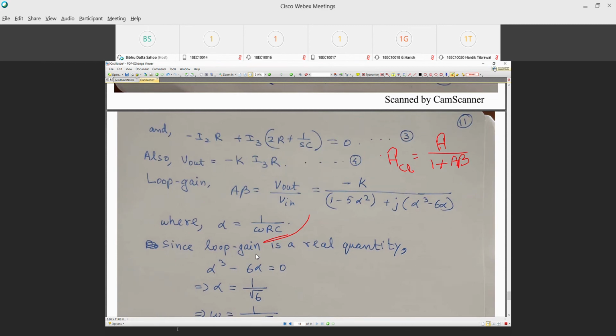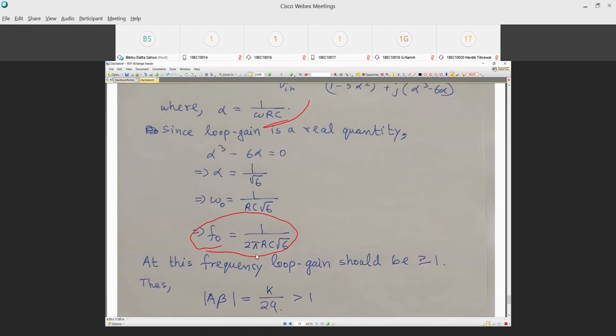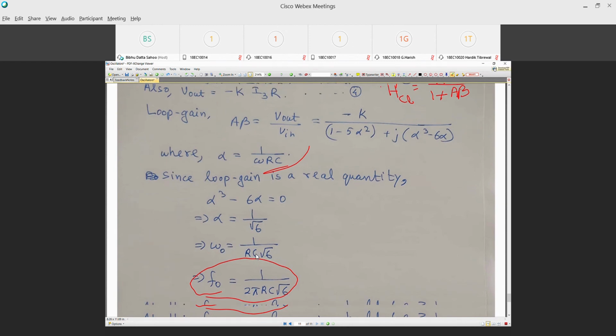Alpha equal to 1 by root 6, right? So if alpha equal to 1 by root 6, I can plug in here minus K divided by 1 minus 5 times 1 by 6. 1 by root 6 square is 1 by 6. So it is going to be 5 by 6, right? And 1 minus 5 by 6 is